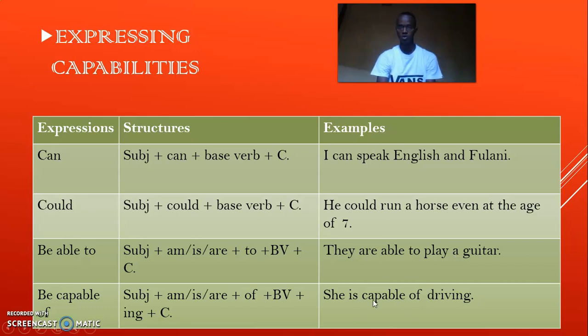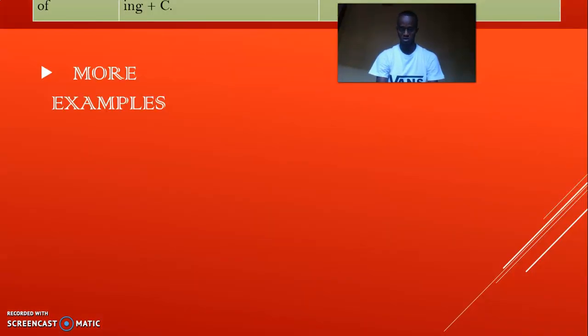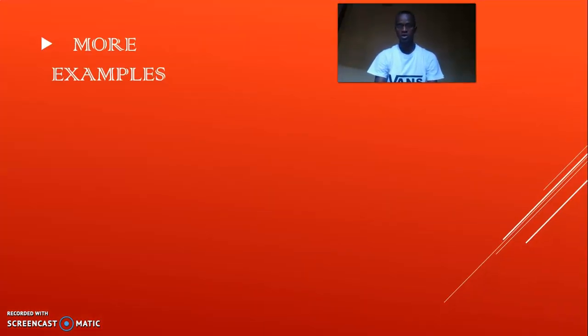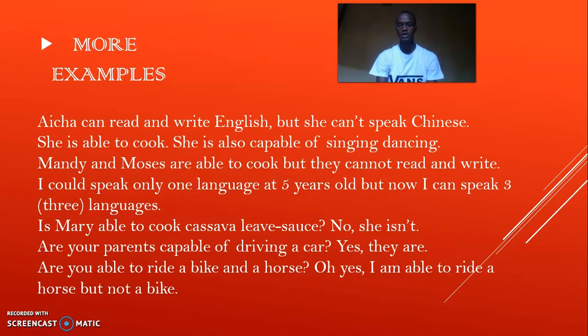And when we take this one, she is capable of driving, we use the ing form after the expression capable of. Okay? Okay. So let's see more examples of how to express, to ask, or to talk about abilities or capabilities. Aisha can read and write English, but she can't speak Chinese. She's able to cook. She's also capable of singing and dancing. Mandy and Moses are able to cook, but they cannot read and write.